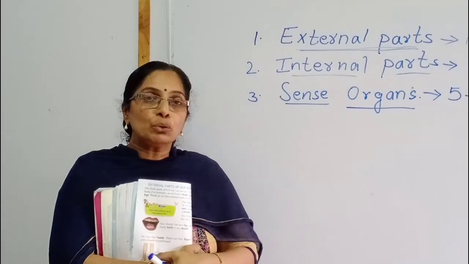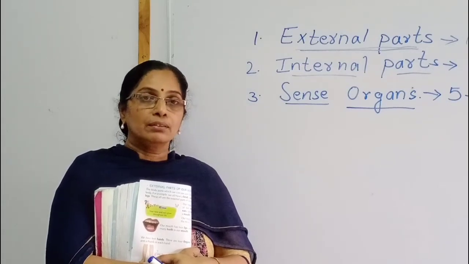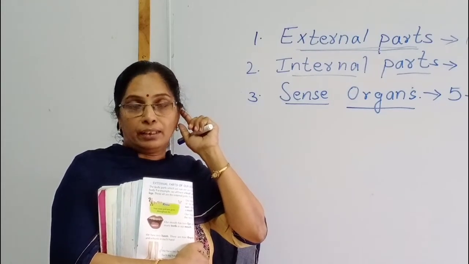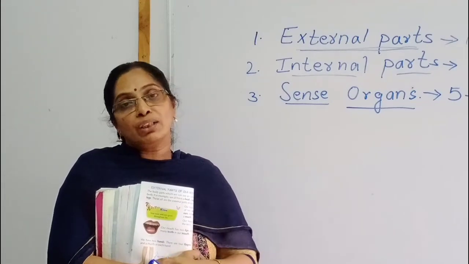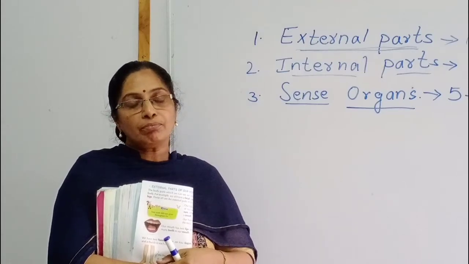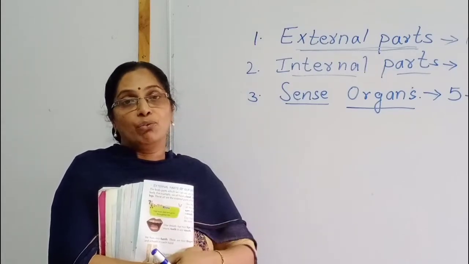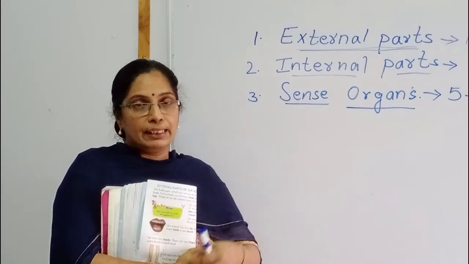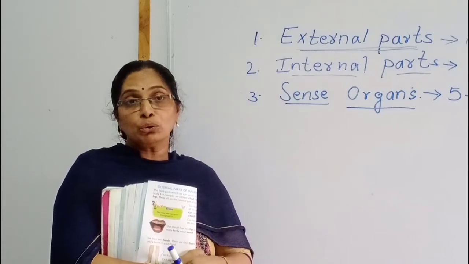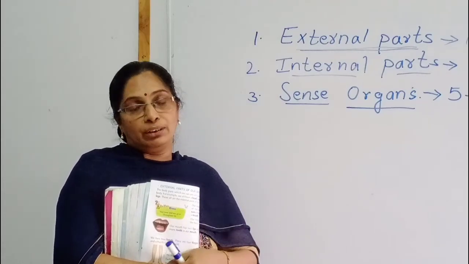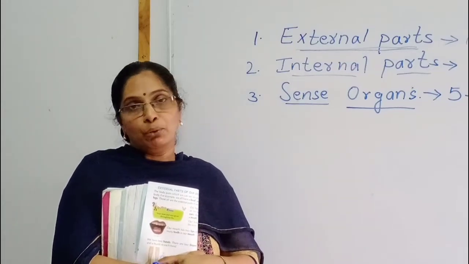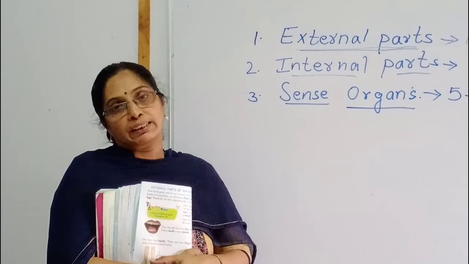What works do ears do? Hearing. Then our nose, what works does it do? Smell and breathe also. Next, eyes, what works do they do? Seeing things. And our mouth, what works does it do? Talking and eating. These are the external parts of our body we discussed in the previous session.